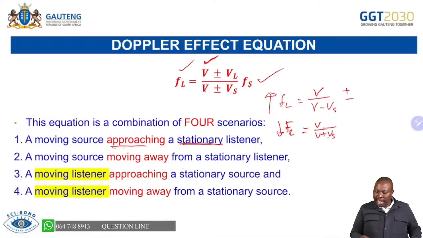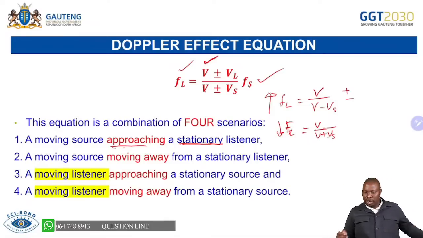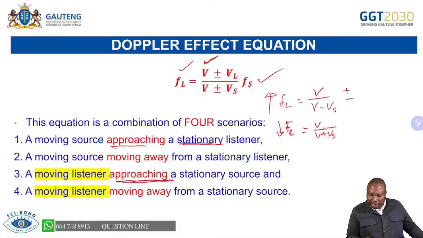And then moving listener approaching a stationary source. Now, when it's a listener moving, the listener is approaching, so there's an increase in the frequency.